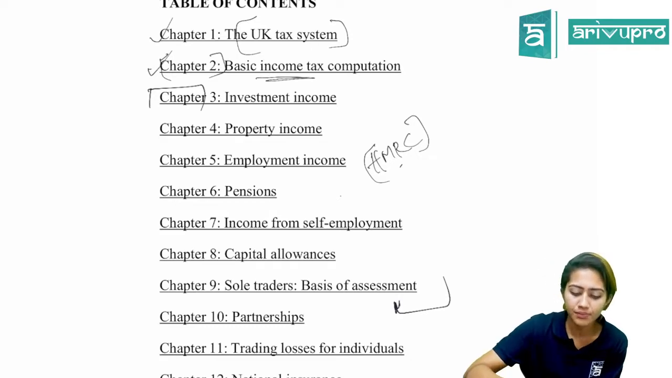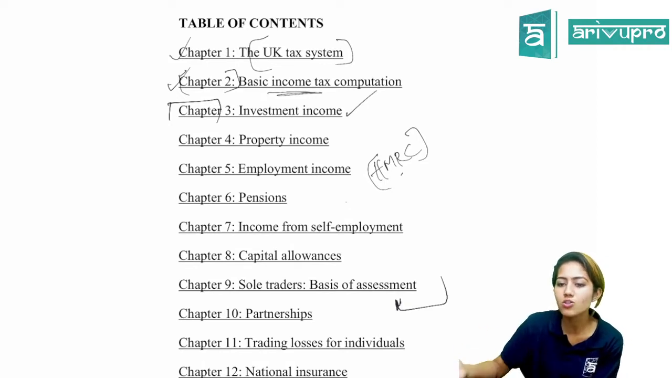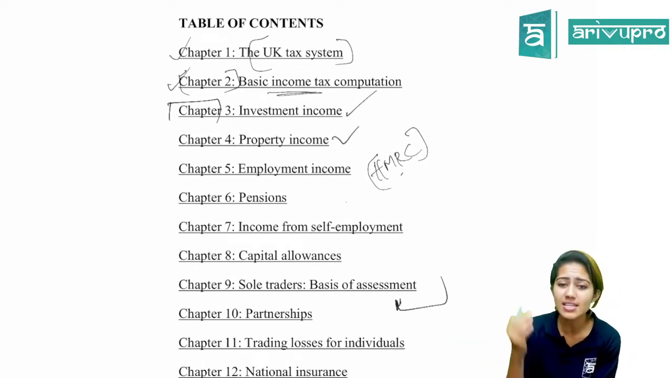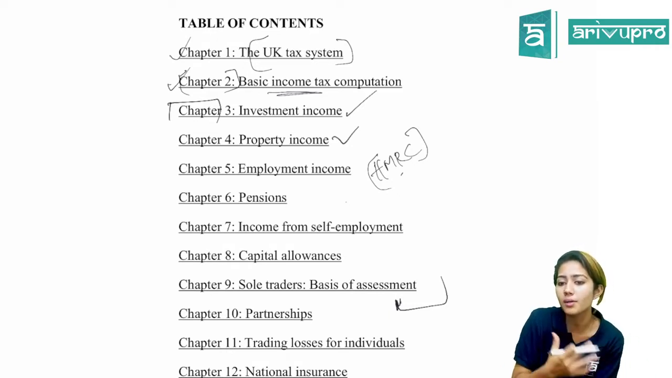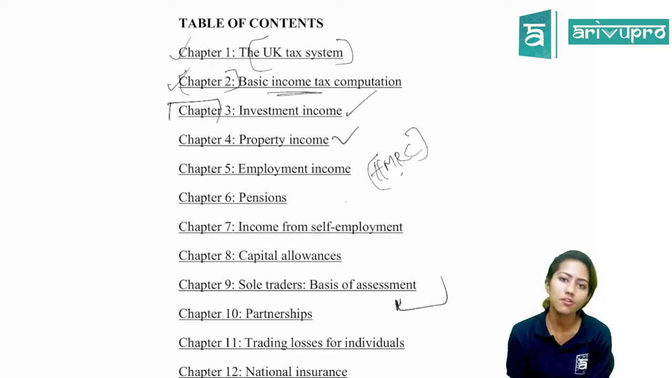Okay, so it's going to be investment income. We have to learn that investment income can also be called savings income. Then we have to learn about property income, because each and every source of income has a particular basis of assessment. There are certain rules with regard to each of these components.